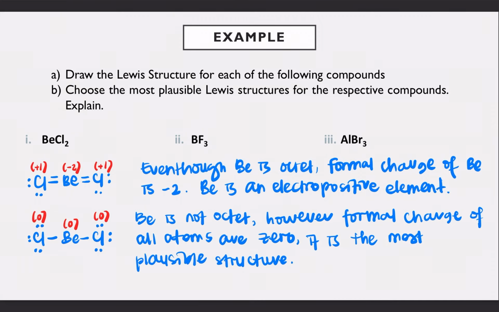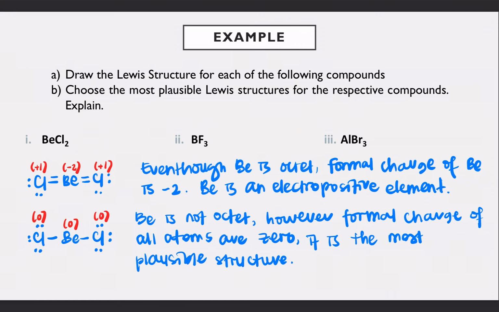You will find that these elements, boron and aluminium, will also form incomplete octet. Dia tak cukup pun 8 elektron. So awak kena tunjuk lah, okay, bila awak octetkan awak punya elemen dengan bila awak tak octet, okay, awak form incomplete octet for this question.